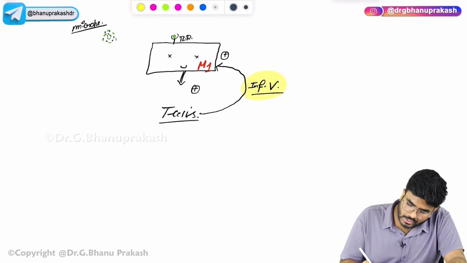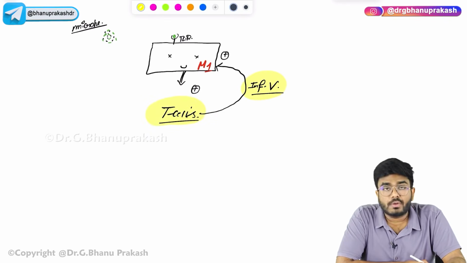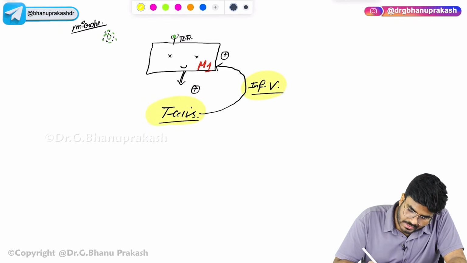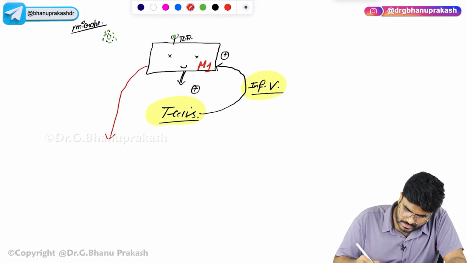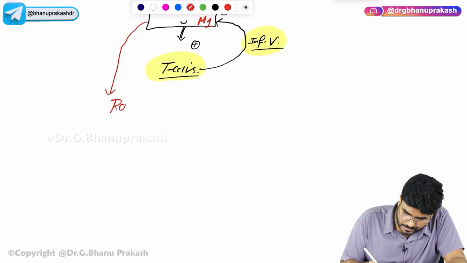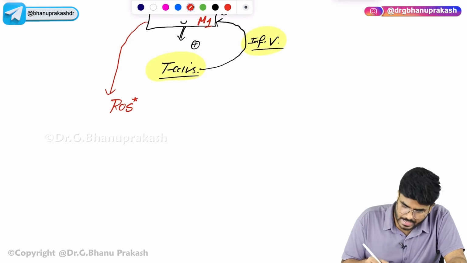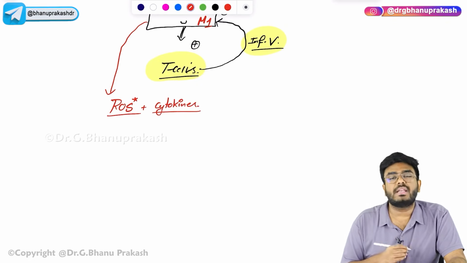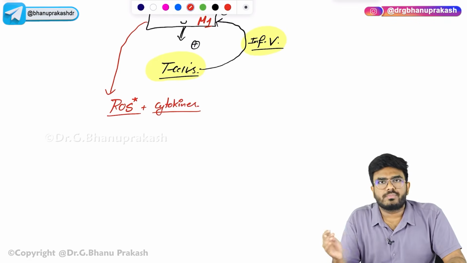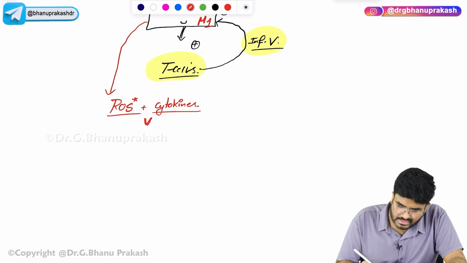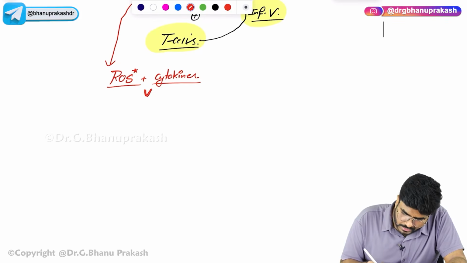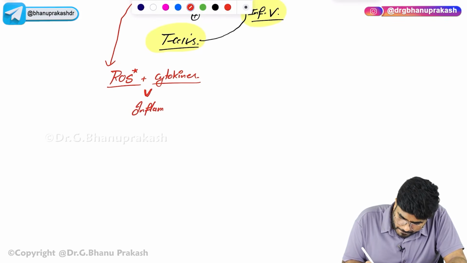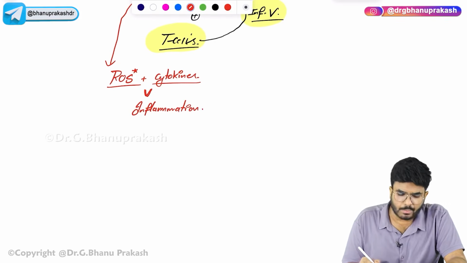So, M1 type of macrophages are because of interferon gamma. Who is producing the interferon gamma? T cells. Now what happens? This M1 type of macrophages produce the reactive oxygen species, ROS, as well as cytokines. Multiple types of cytokines through which they will try to cause the inflammation. They will cause the inflammation because these are the inflammatory mediators, right? So they will lead to inflammation. That's the point which I want you to know.